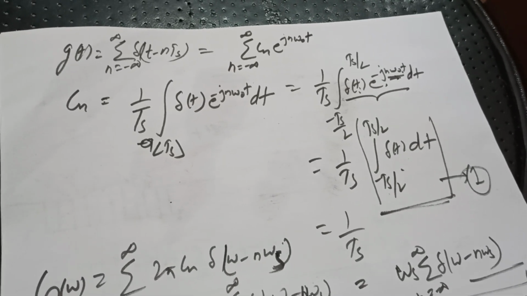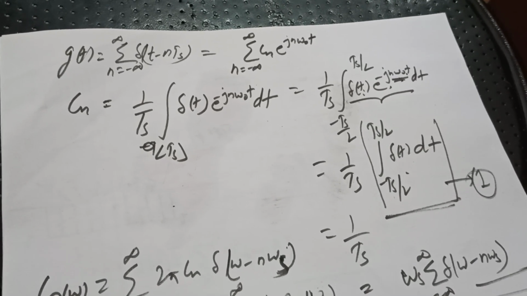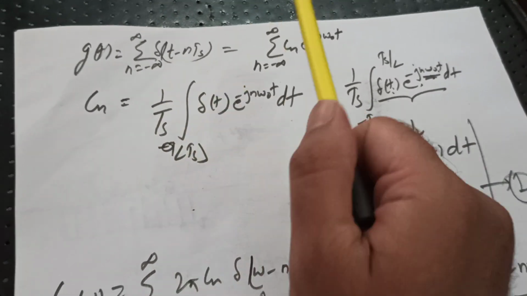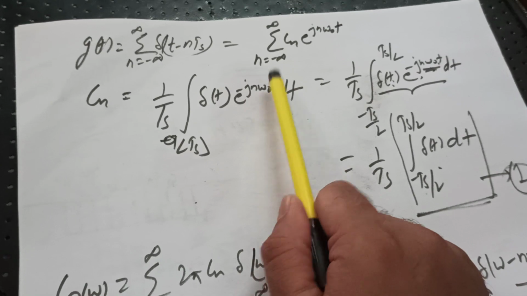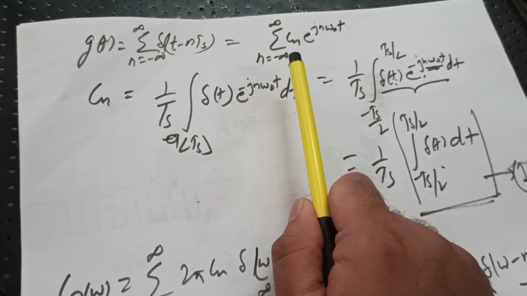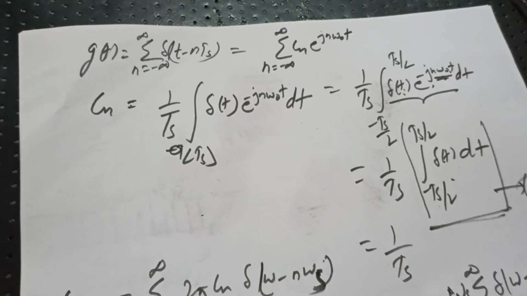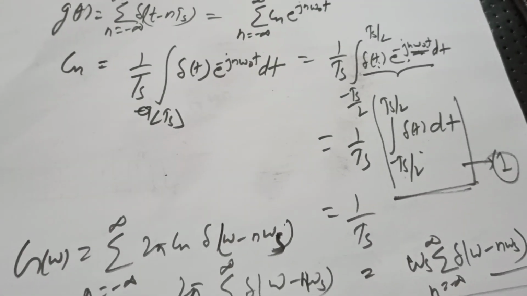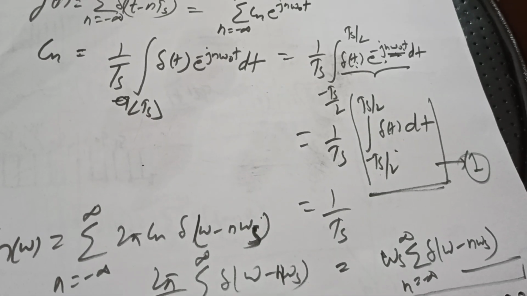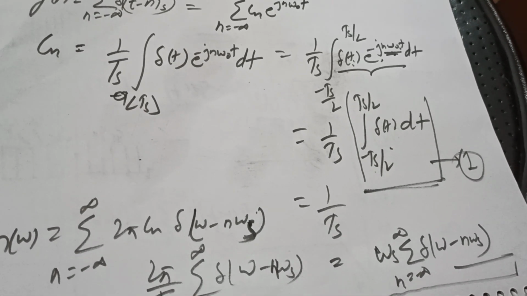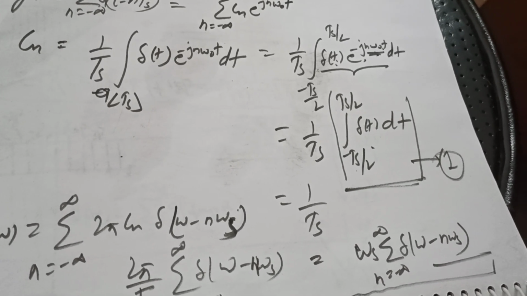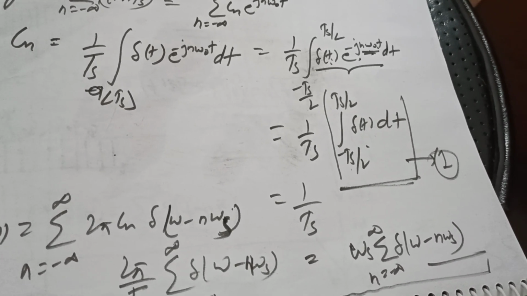So I would like to express this particular impulse function in its Fourier series. The Fourier series coefficient Cn will be 1 upon Ts times the integral of f of t e to the power minus j n omega naught t dt. Because delta t is the function, I have selected one delta t, and that delta t is within one period. Now this is from minus Ts by 2 to Ts by 2, 1 upon Ts delta t e to the power minus j n omega naught t dt.